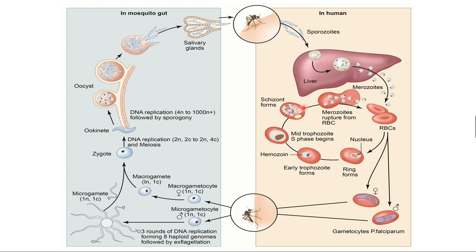Now once again the schizont divides and produces a number of merozoites. Here you can see the merozoites, and the RBC ruptures and releases all the merozoites outside. These merozoites can once again attack RBCs, or they can develop into gametocytes. The gametocytes are either female gametocytes or male gametocytes.